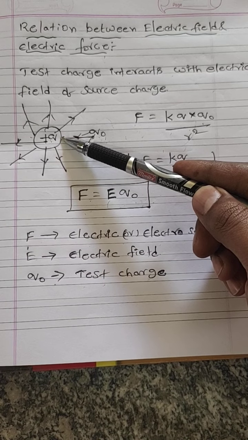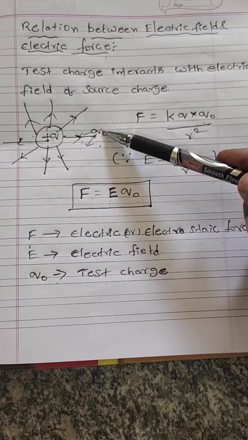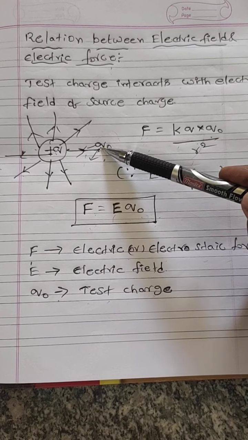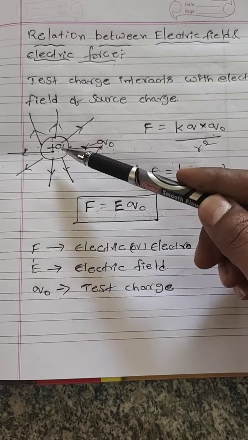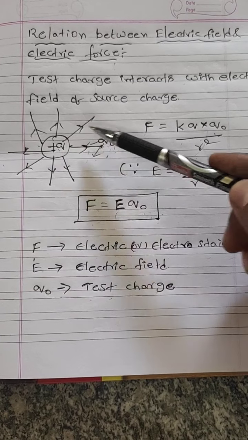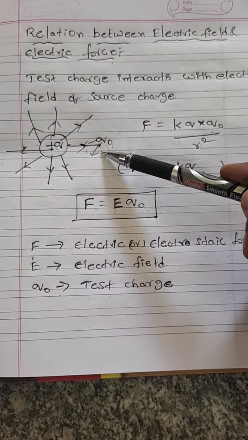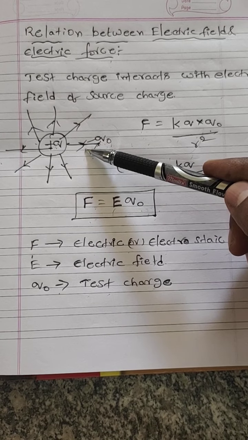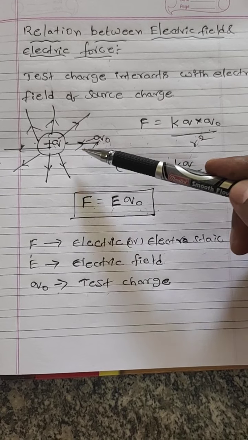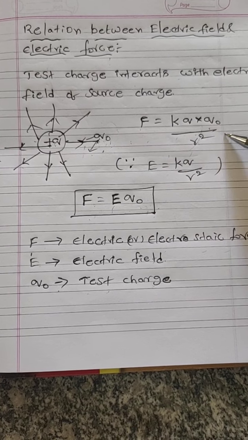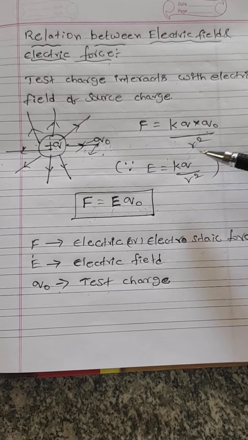So plus Q is the source charge, Q naught is the test charge. This test charge within this region first interacts with the electric field of this source charge, then it interacts with the source charge. So in between these two charges there is an electrostatic force experienced by Q naught, that F is equal to KQ into Q naught divided by R square.